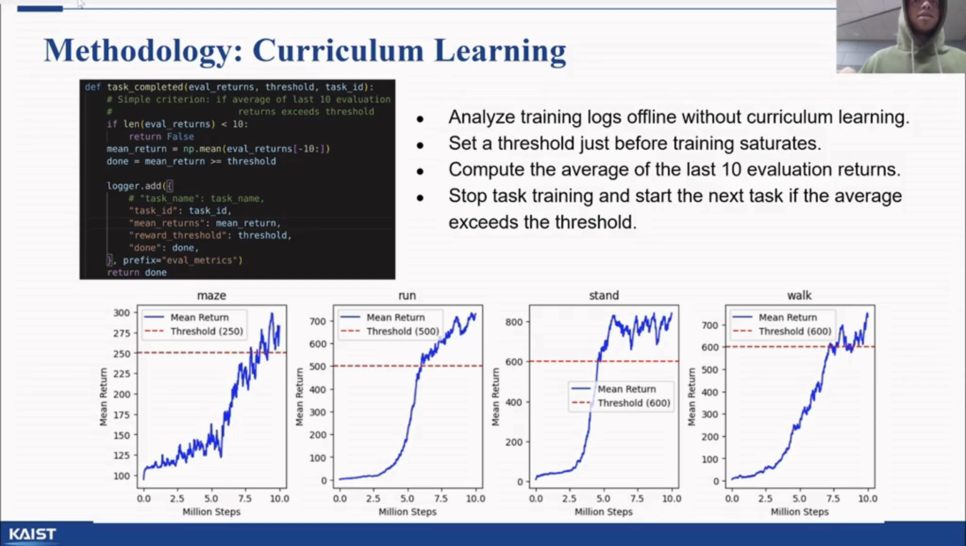While a more sophisticated task completion criterion would have been ideal, for simplicity we analyzed the offline training logs for each task without curriculum learning to understand the reward curve behavior. Based on this analysis, we selected a return threshold just before the reward curve plateaued. To determine task completion during training, we computed the average return of the last 10 evaluations for a given task. If this average exceeded the predefined threshold, we considered the task complete, stopped training on it, and progressed to the next task.